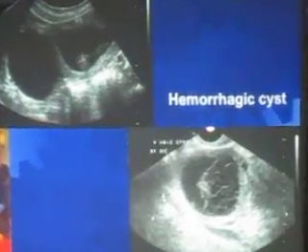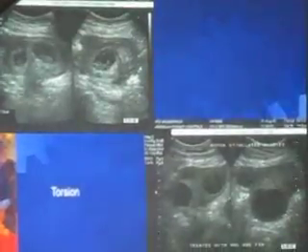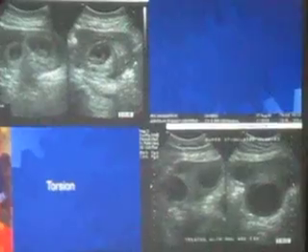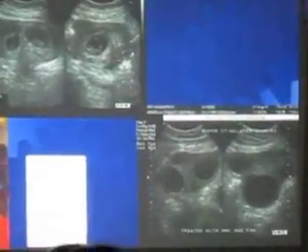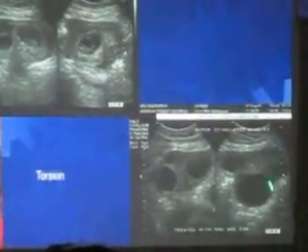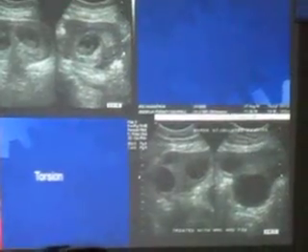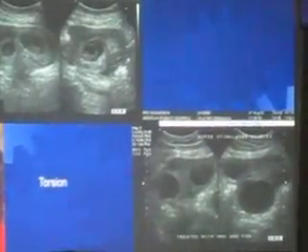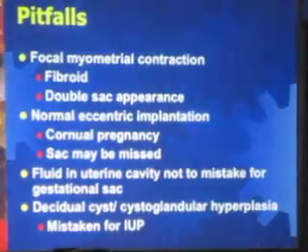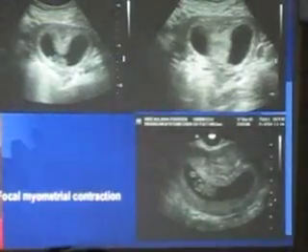Here is a hemorrhagic cyst, which will account for the pain. And here, this patient had a torsion of the ovary. You can see a very enlarged ovary; a hyperstimulated ovary has a higher risk of torsion anyway. So you should look at pitfalls.